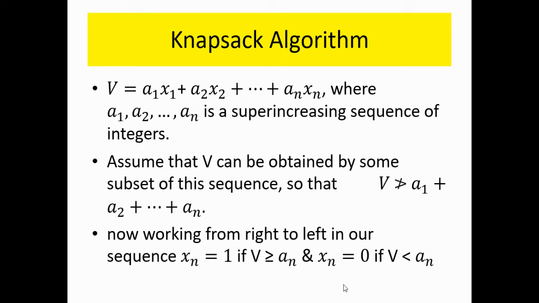Now let us see the algorithm which works in this problem. We have the equation v is equal to a1 x1 plus a2 x2 plus up to an xn, where the sequence a1, a2, an is a super increasing sequence of integers. Now assume that v can be obtained by some subset of this sequence, so that v is not greater than a1 plus a2 plus up to an. Now working from right to left, like we were doing in the example, xn is 1 if v is greater than or equal to an, and xn is 0 if v is less than an.